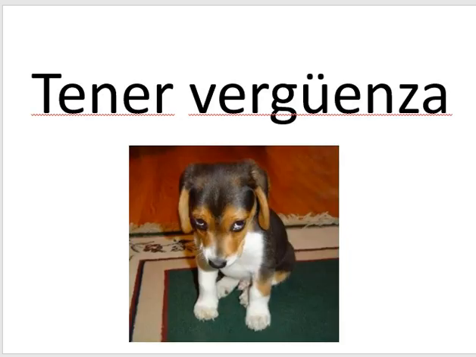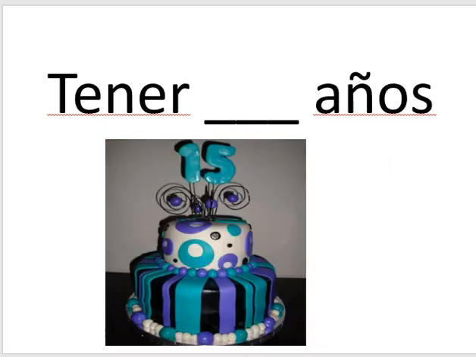Tener vergüenza, which is to be ashamed or to have shame or to have embarrassment. In English, we would typically say to be ashamed or to be embarrassed. In Español, you use have. And tener blank años, which we've worked with, to have blank years. Right? In English, we say I am so many years old. In Español, you say I have so many years.